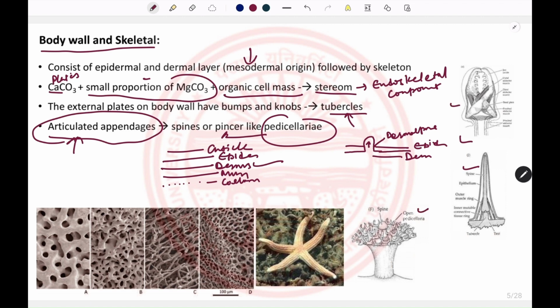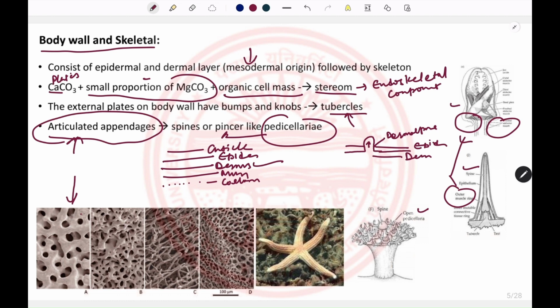Either the spines or the pedicellariae are provided with muscles, and these muscles help them to move. They help in clearing some kind of debris from the surface of the animal, and they also help in defense. If we see the dried-up stereome of an animal, it will look like this.